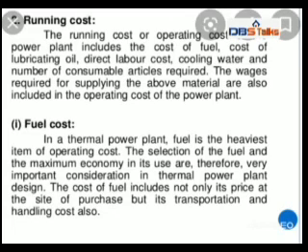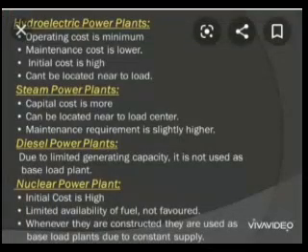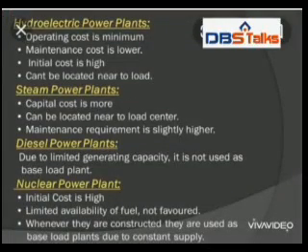Basically, in steam, diesel and gas plants, the operating cost forms a major portion of total annual cost. Where you take the hydro, nuclear and solar, the fixed cost is large and the operating cost is small. When you take the hydro power plant, the operating cost includes the annual cost of lubricant oil, maintenance and repairs of equipment, salaries of operational and maintenance staff and supervisory staff. Hence, because of the absence of fuel cost, the operating cost of hydropower plant is very small.